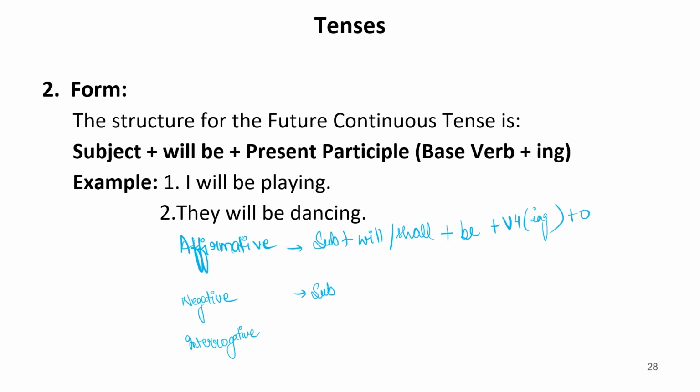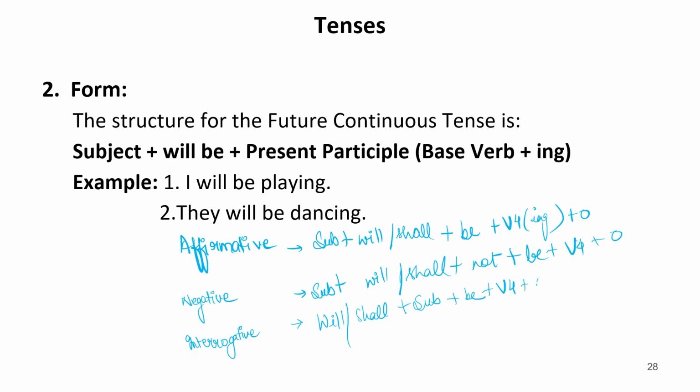Same with subject plus will or shall plus not plus be plus verb fourth form plus object. Will or shall plus subject plus be plus verb fourth form plus object, then question mark.